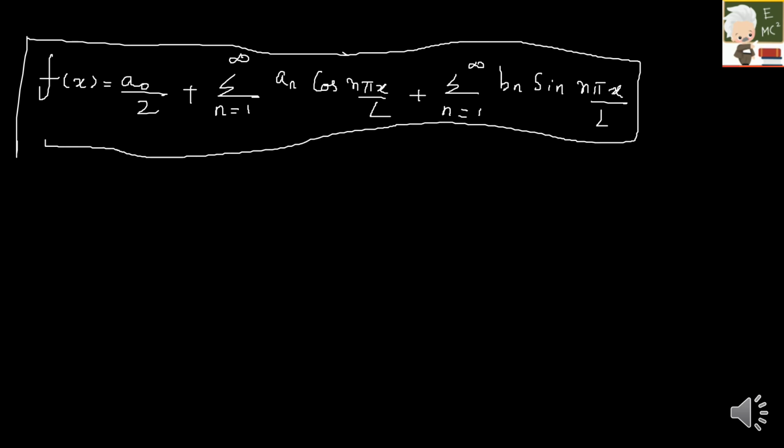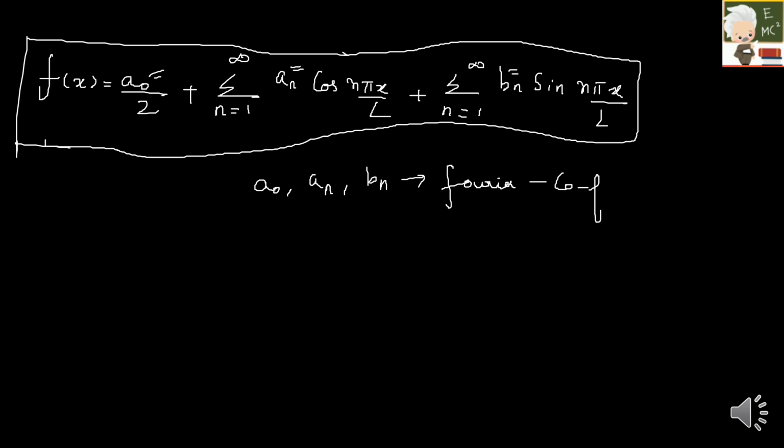So okay, the box doesn't look like a box. That's okay. So this is how your Fourier series is represented. If you are able to remember this, you can do your problem. But still, what are a naught, a n and b n? These are nothing but your Fourier coefficients.